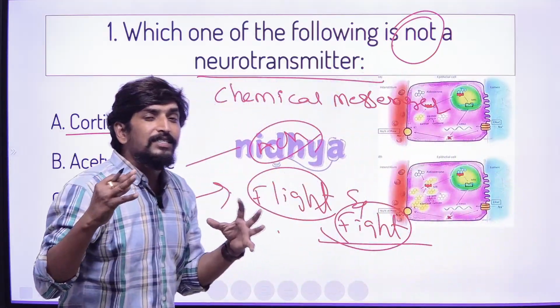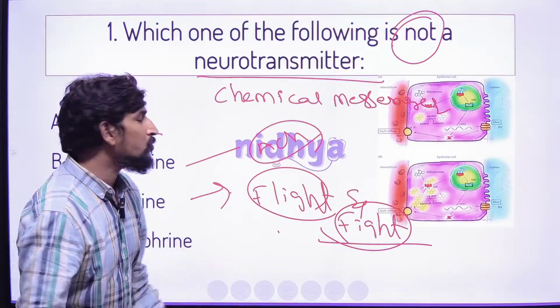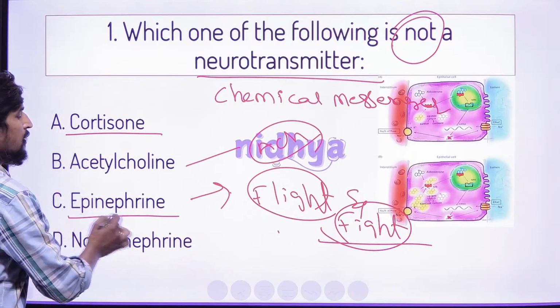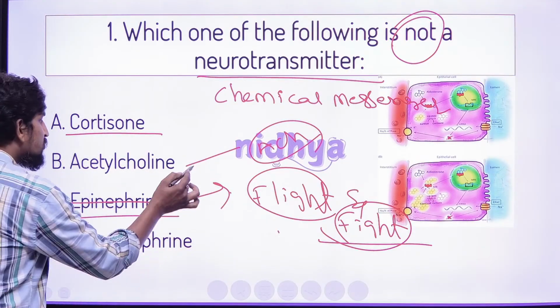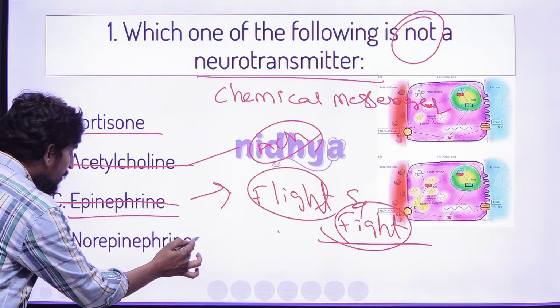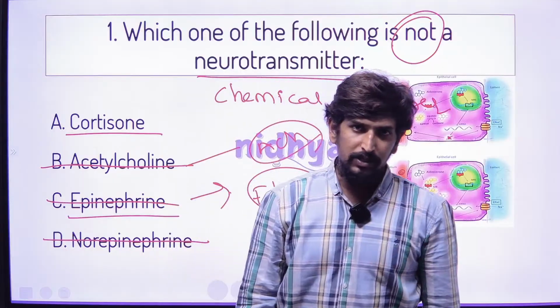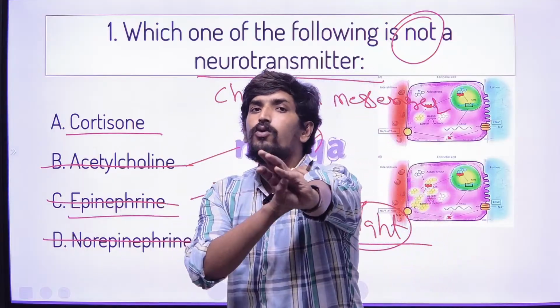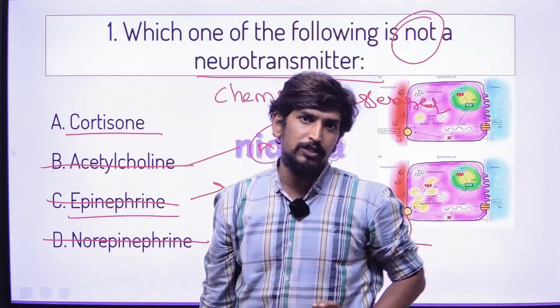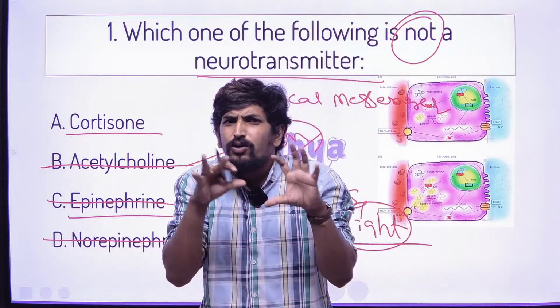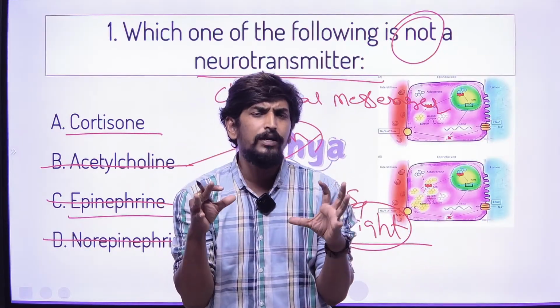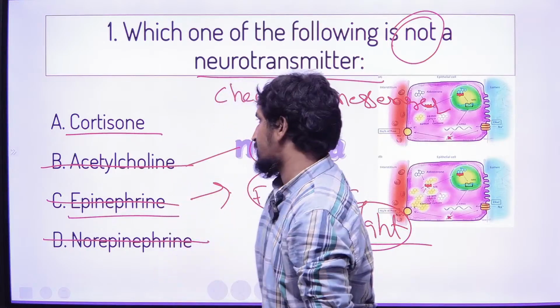These two mechanisms are sent by the neurotransmitter epinephrine. So this is a neurotransmitter. Norepinephrine is also a neurotransmitter. Dopamine is also a neurotransmitter. GABA is also one of the neurotransmitters. All these act in the body as chemical messengers.